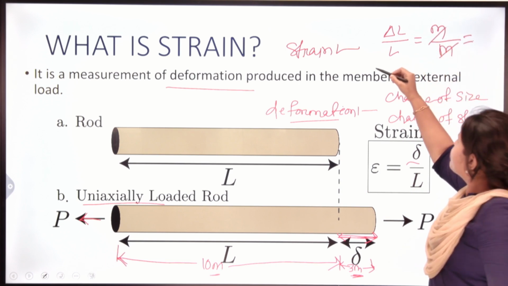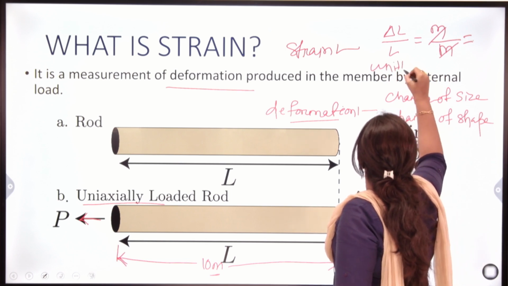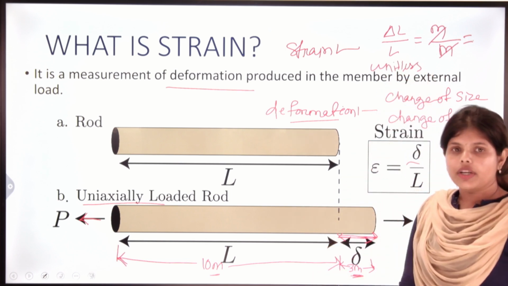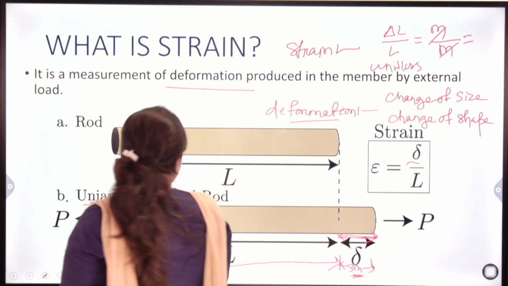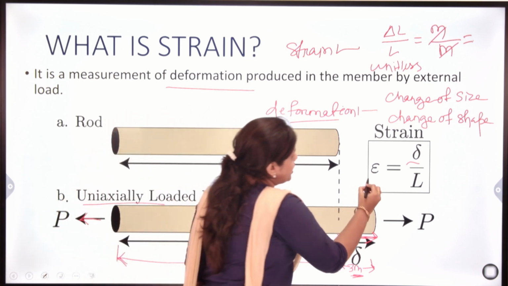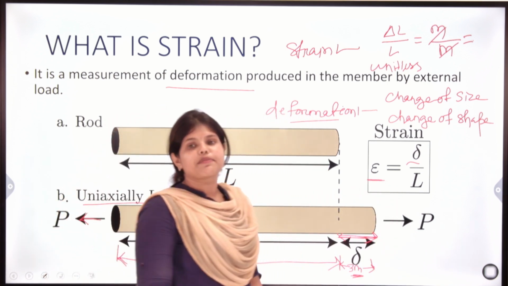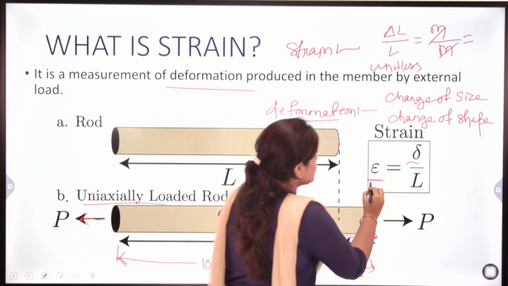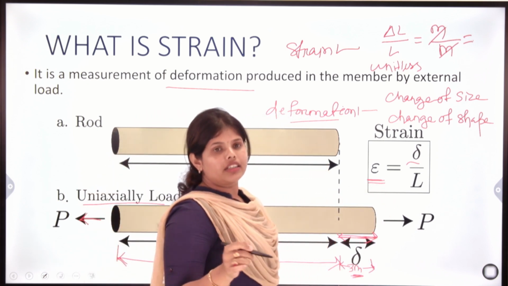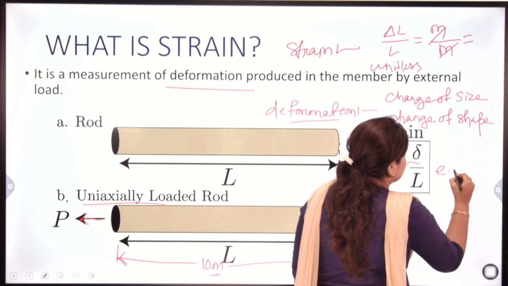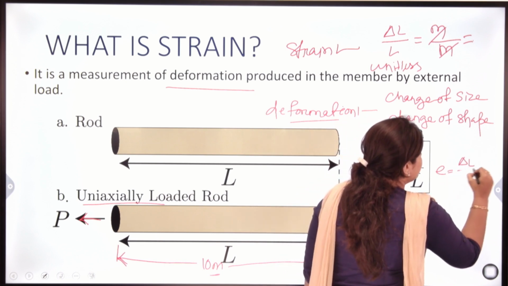So we can prove it is unitless. Strain is denoted by epsilon, or you can write it as small e. e is del L upon L.